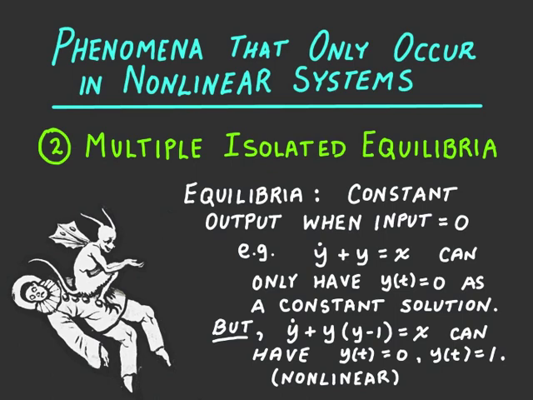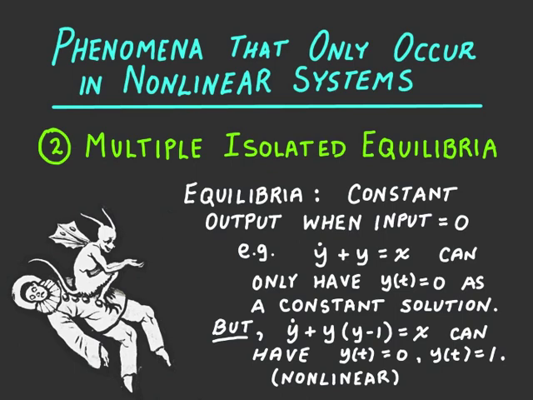But if we have a nonlinear system, there can be more than one constant output of the system. For example, y dot plus y times quantity y minus 1 equals x. That is a nonlinear system. If we set the input x equal to 0, there are two possible solutions to that equation. One is y of t equals 0, and the other is y of t equals 1. So there are two equilibria that the system can have when the input is 0. This only occurs with nonlinear systems.